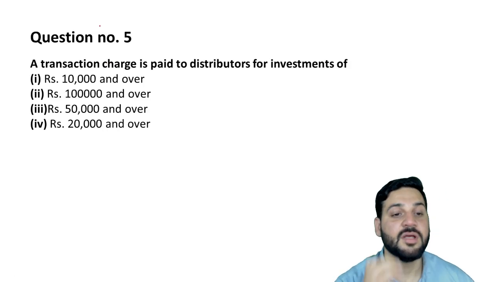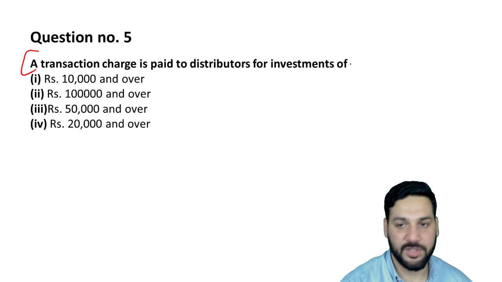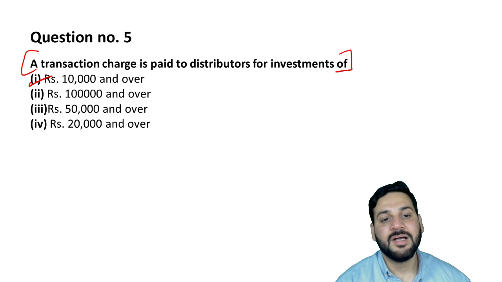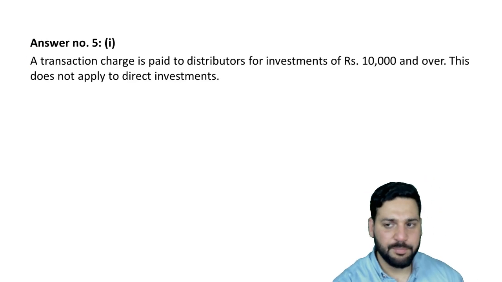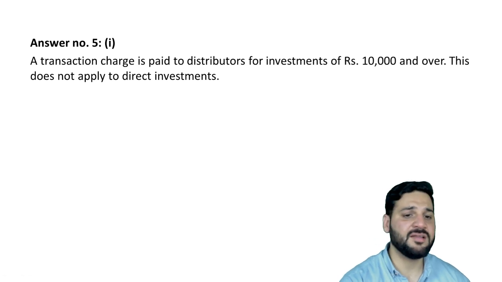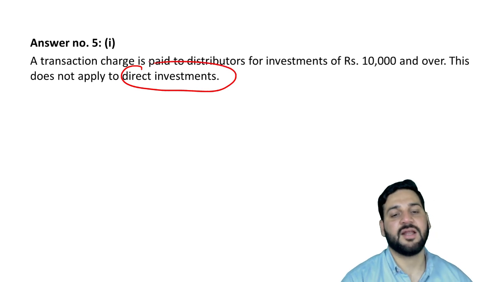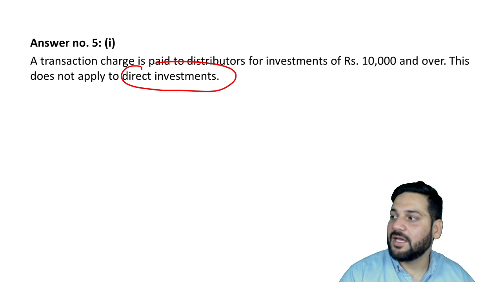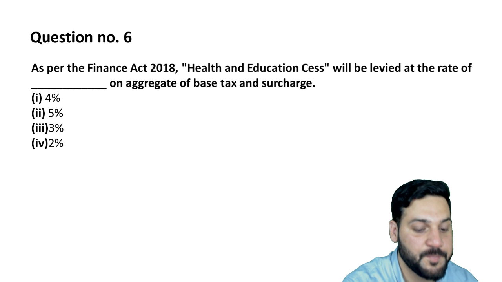Very important question. The transaction charge is paid to the distributor for investment of how much? For an investment of 10,000 and above, the transaction charge is paid to the distributor. ये बड़ा common सा simple सा question था. And this does not apply to direct investment, because direct investment पे क्यों होगा? वहाँ पे आपका ARN कोड ही नहीं लगा है. आपका कुछ लेना देना ही नहीं है. Investor direct AMC के पास जा रहा है. ये popular भी बहुत हो रहा है आजकल.